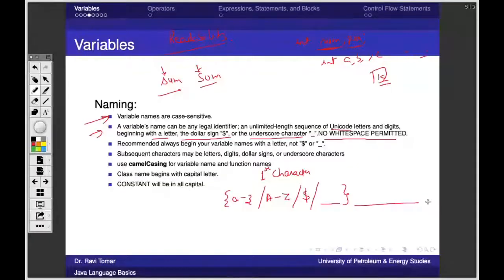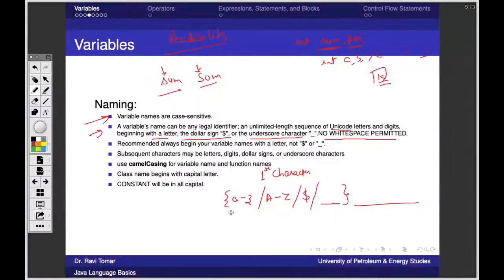Following this, it can be of any length practically. After the first character, there is one more thing that you can have: 0 to 9 values also, right? Any of these things plus any digit. So subsequent characters may be letter, digit, $ sign, or underscore.